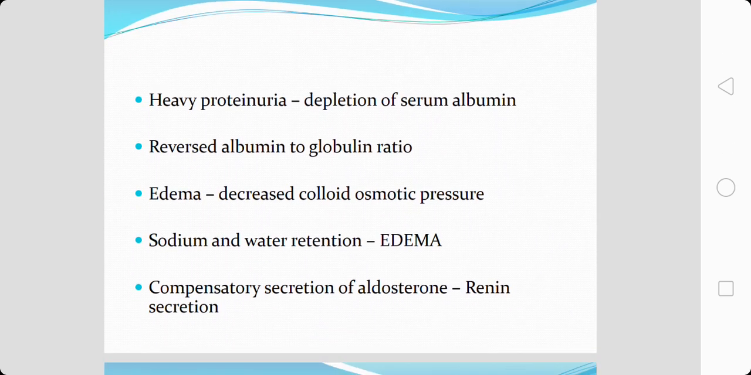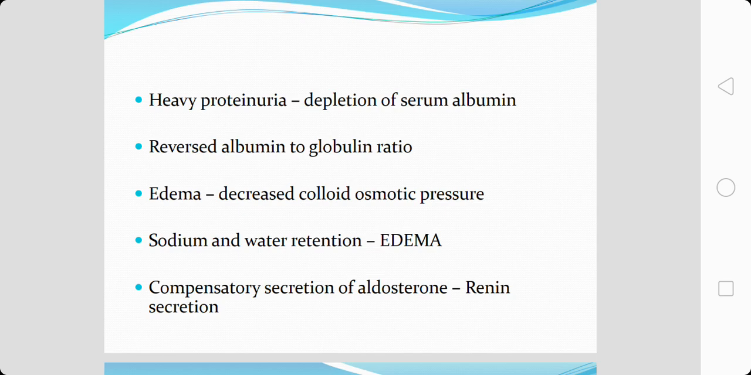Once there is massive proteinuria, there is a depletion of serum albumin, because serum albumin is the main protein which is lost. Once there is depletion of serum albumin, there is a reversal of albumin to globulin ratio. Because of decreased albumin, there is decreased colloid osmotic pressure. Once there is decreased colloid osmotic pressure, there is extravasation of the fluid into the extracellular space, leading on to edema. This edema is also secondary to sodium and water retention.